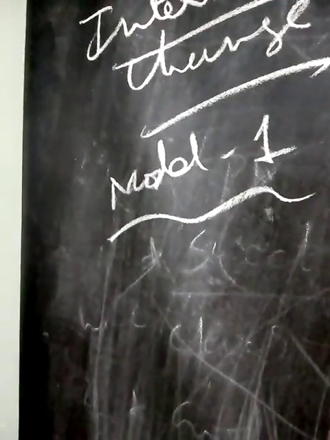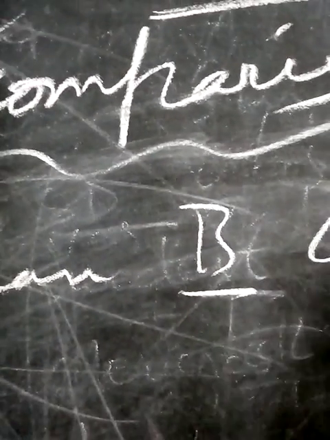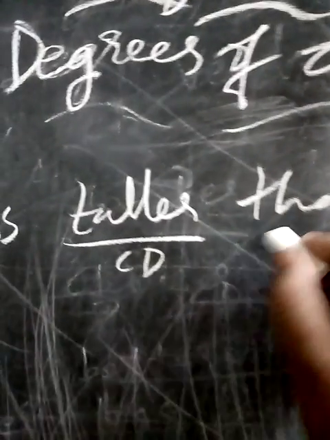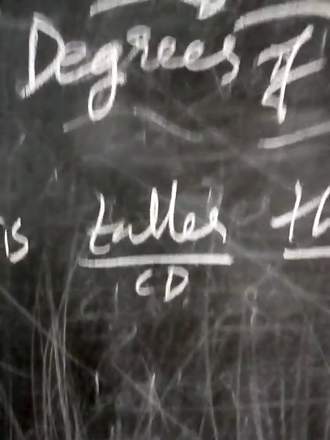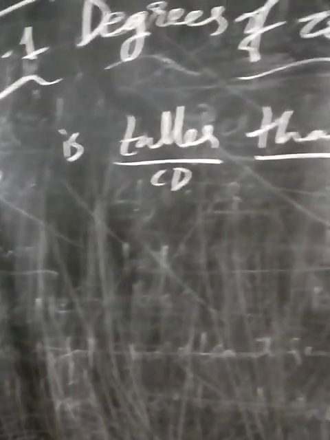In this, I am telling the model one. For example, A is taller than B. This is comparative degree. How can I say comparative degree? Because taller is there. There is a comparison between A and B, the two persons. After taller we have than, that's why comparative degree.